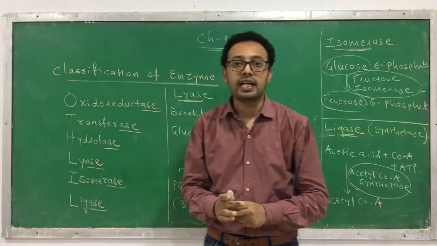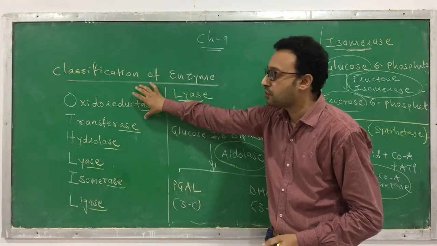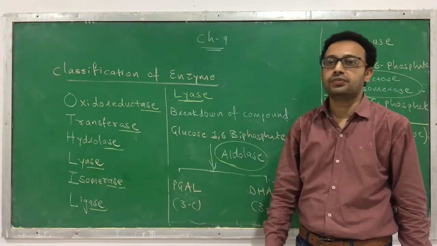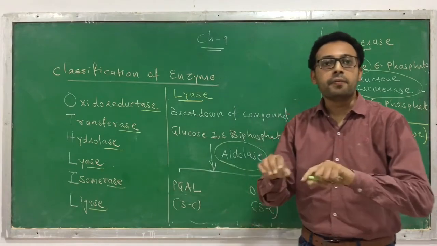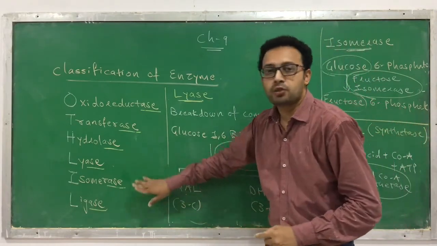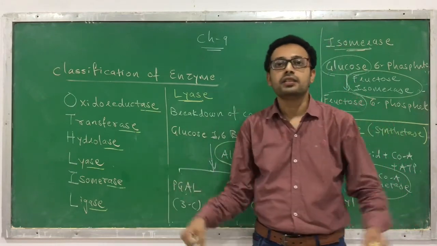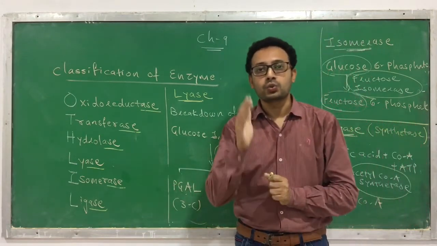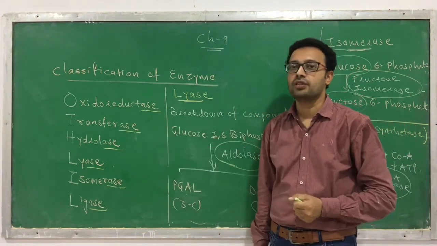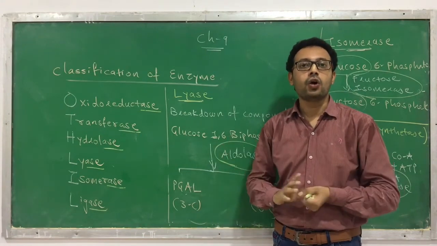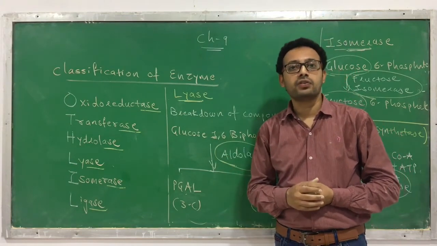So that's all about the classification of enzymes. Six classes: oxidoreductase does oxidation and reduction; transferase performs transfers; hydrolase breaks down in the presence of water; lyase breaks down without water; isomerase converts one isoform to another; and ligase joins. Today we have learned the nomenclature and the classification. This is the international classification of enzymes, valid all over the world.